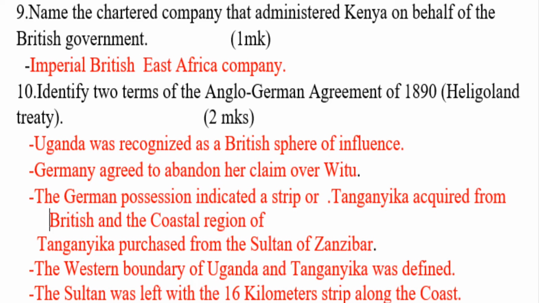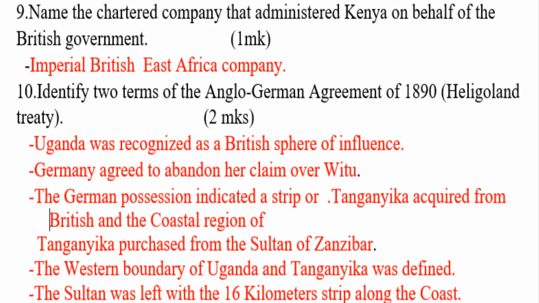That one is Imperial British East Africa Company. That is IBEA Company. Number 10, identify 2 terms of the Anglo-German Agreement of 1890. That is the Heligoland Treaty. Uganda was recognized as a British sphere of influence. Germany agreed to abandon her claim over Witu.